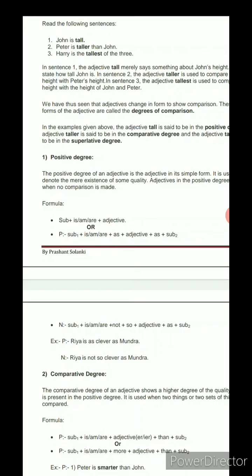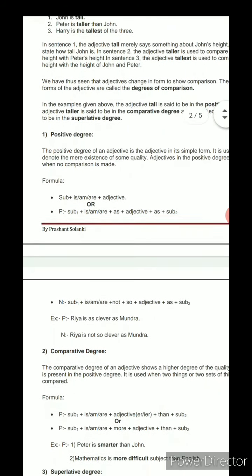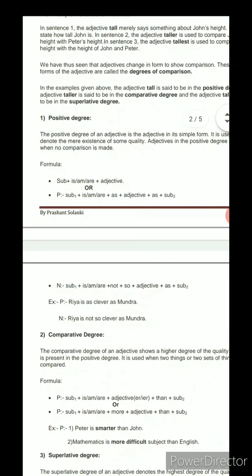Here consider that we have taken two subjects, but we use "as" two times. So it means that both of the persons are same, and have the same quality, so it is called the positive degree. In the negative way we can also use that, but in that we use the "as" given before the adjective.